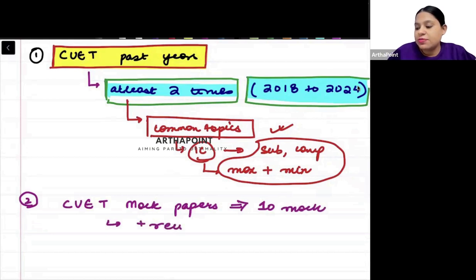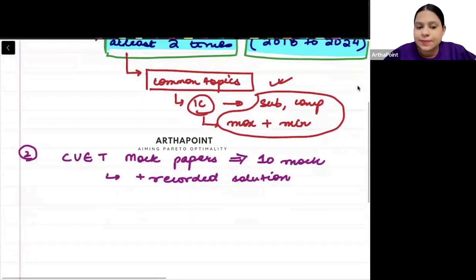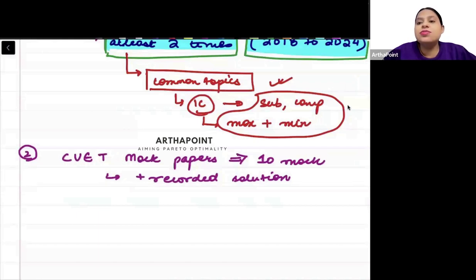Not just solve, because when I record a solution, in that solution I will be talking about 10 more things. Okay, the solution will not be just a one-line crisp solution. Solution will be a big solution, right? It will be discussing things in more detail. So you have to go ahead and you have to listen to that also.